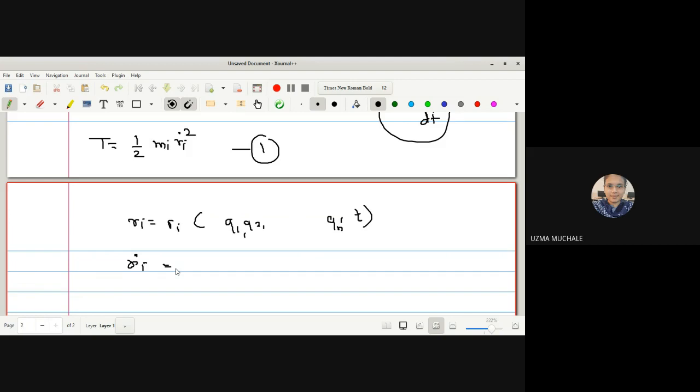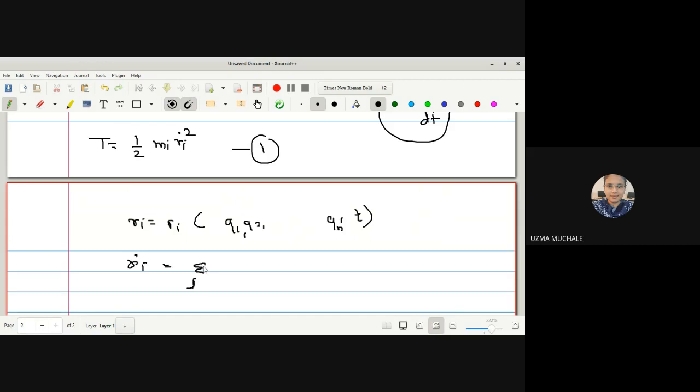Can anyone tell me how to find out Ri dot? Ri is a function of the generalized coordinates; we have simply written the relation between the generalized coordinates and the Cartesian coordinates. Now we know how to find Ri dot: it is summation over j.